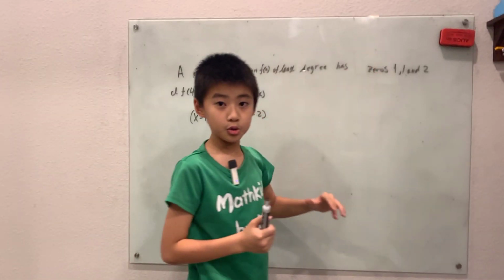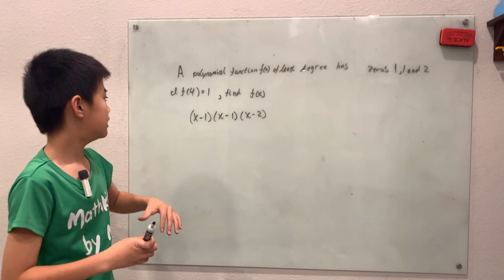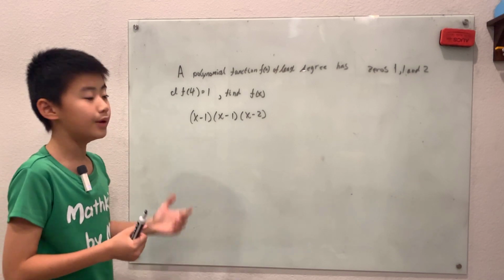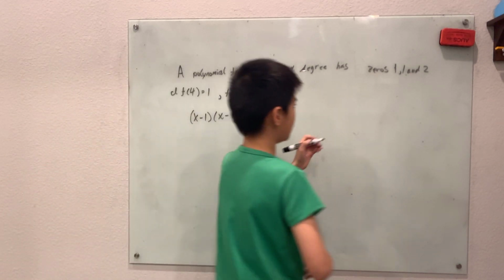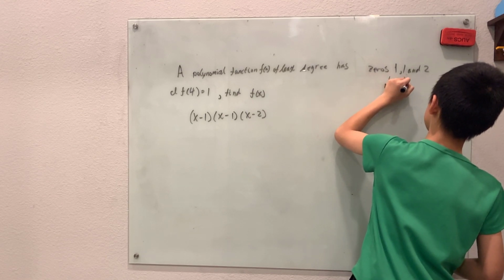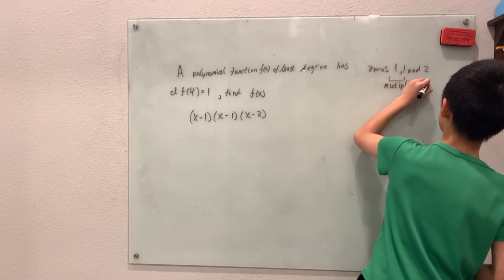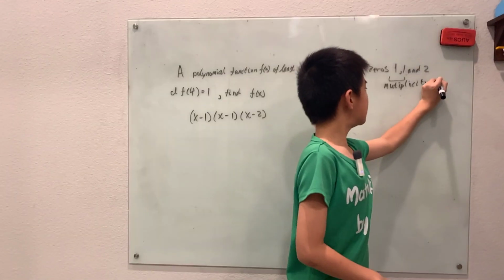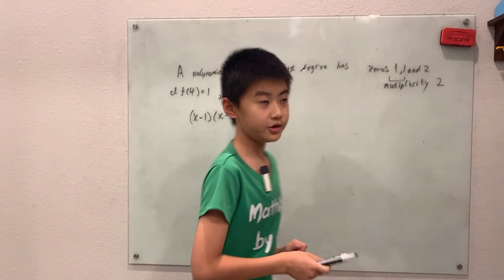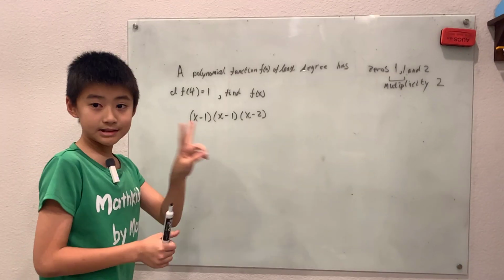Now these zeros don't have to be distinct. What that means is that you can have 10 zeros that are all 1. These 10 zeros are called multiplicity 10. In other words, this would have multiplicity, I'm not sure if I'm spelling this correctly, of 2. So multiplicity 2 means that there are two 1s, and here there's also 2. So we have the zero 1 of multiplicity 2.